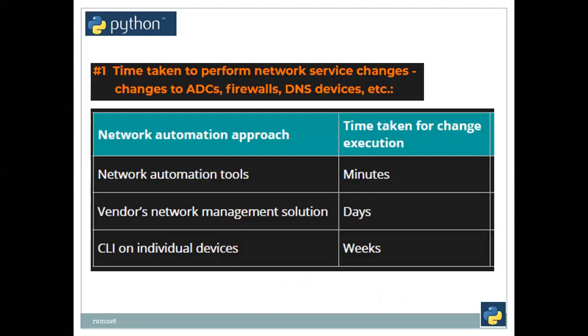Next is the time taken for network service changes to ADCs. ADCs means application delivery controllers, firewalls, DNS devices and all. With a network automation approach, when you do the changes on execution, it will take only minutes. With the vendors' network management solution, it is taking days. CLI on individual devices takes weeks. So you see the difference. CLI will take weeks, vendors' management tools and solutions will take days, and network automation tools will do it in minutes. So people are definitely looking for network automation nowadays. So we are in a position to learn all the NetOps things to start our journey towards NetOps.